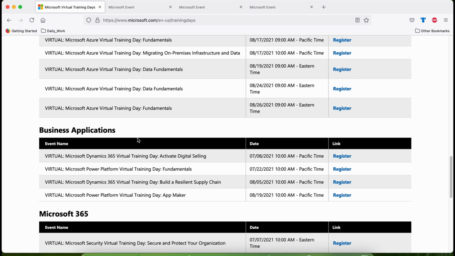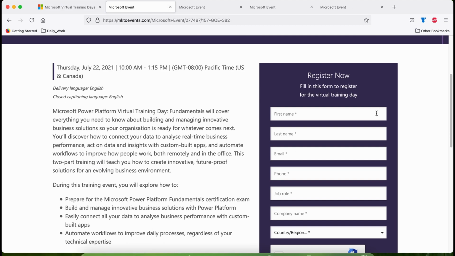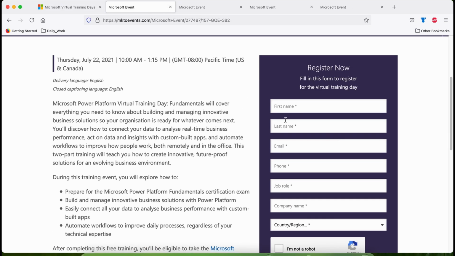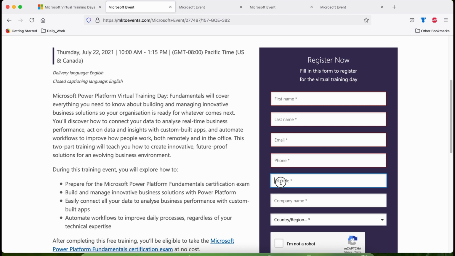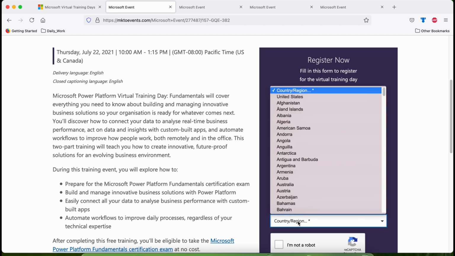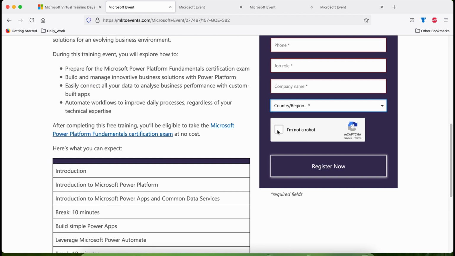And the last training option under business application is Power Platform Fundamental. If I click on the registration hyperlink, I'll see the registration page. The process is again the same. You have to enter your first name, last name, email ID, phone number, job role, company name, country and region from that region drop down, and at the end you have to click on the CAPTCHA, then register now.